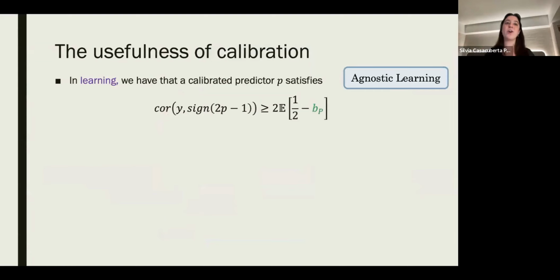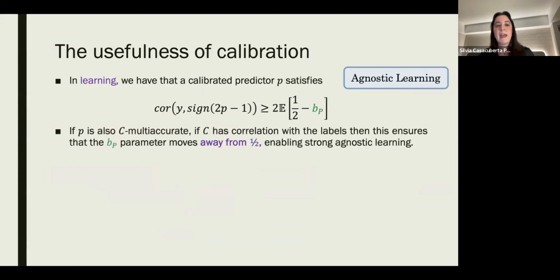Great, so to conclude this talk, we have seen the usefulness of calibration in this very modular way in both the learning and the complexity realms. In learning, calibration allowed us to relate the correlation of our predictor with the labels to this balance parameter BP. And then when we also added multi-accuracy, and in the case where C has some correlation with the labels, these ensured that the balance parameter BP moved away from 1/2, enabling strong learning.